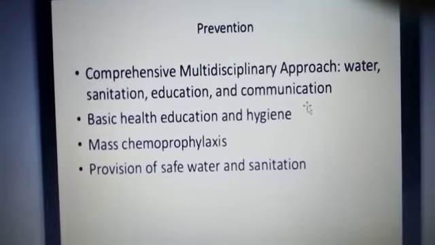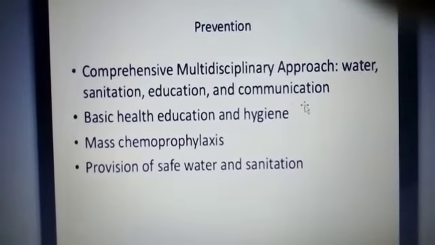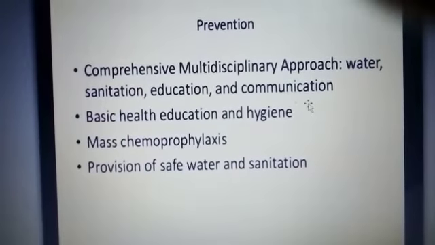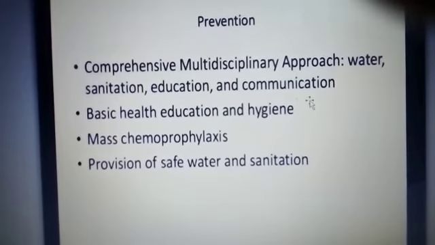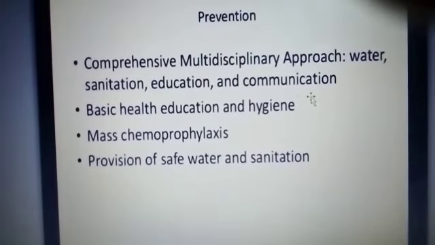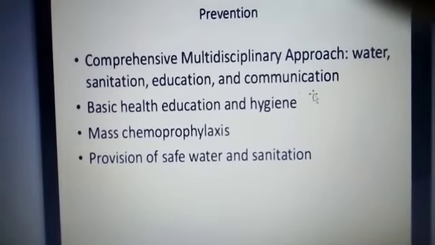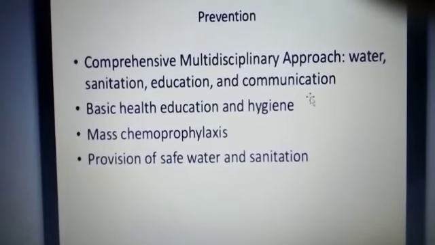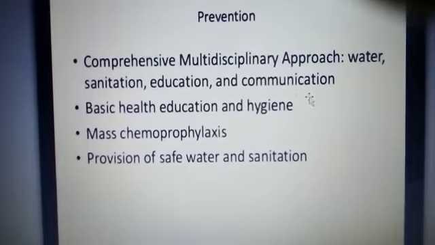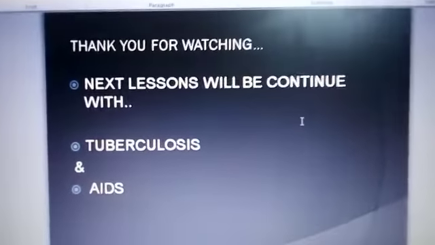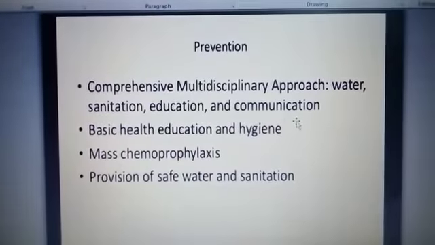Then what are the preventions? A comprehensive multidisciplinary approach towards water, sanitation, education and communication, meaning hygiene awareness classes. Then basic health education and hygiene. Mass chemoprophylaxis. Chemoprophylaxis means the usage of drugs, meaning medication. Provision of safe water and sanitation. So here comes the end of the topic, cholera.